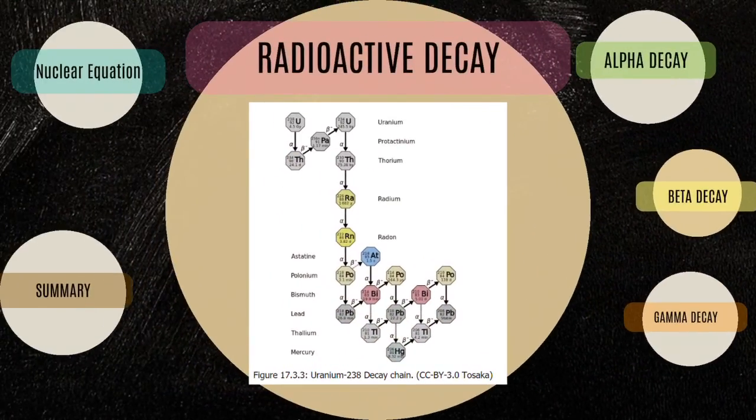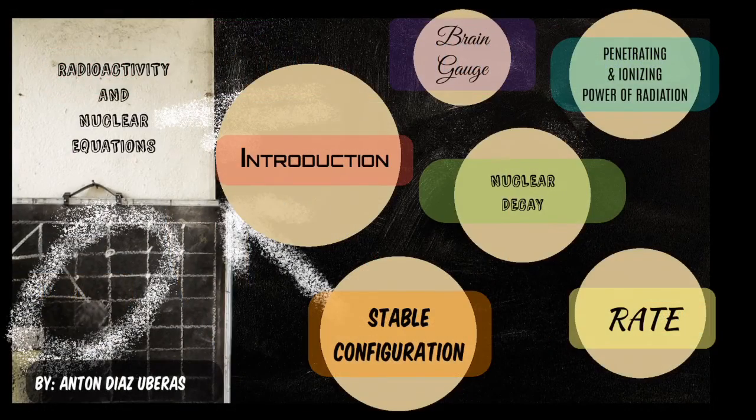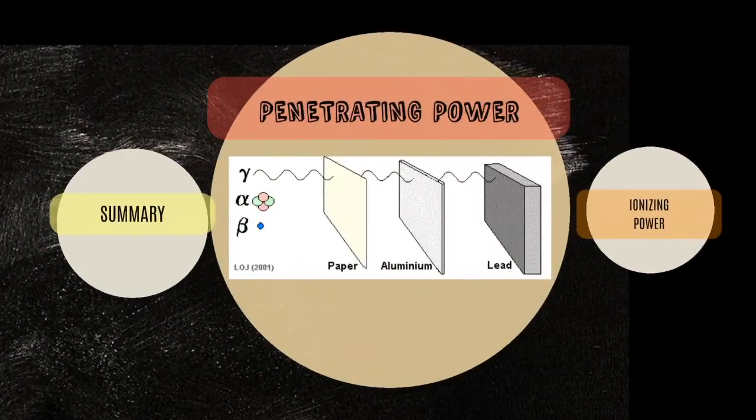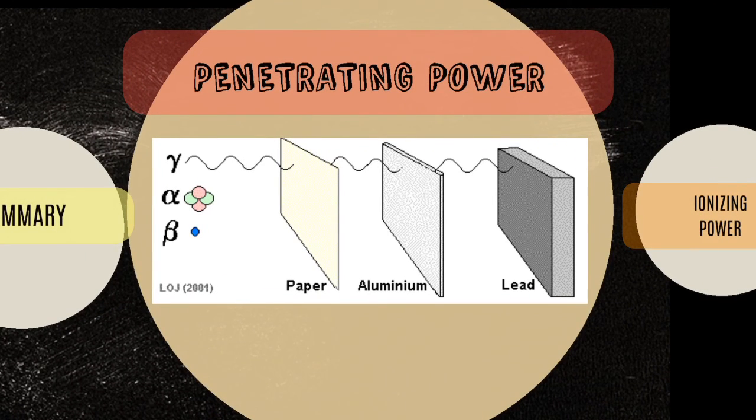So we have alpha, beta, and gamma radioactive emissions. Alpha, beta, and gamma emissions have different abilities to penetrate matter. Alpha particles are easily stopped by matter, by a piece of paper probably. Beta particles penetrate slightly into matter, perhaps a few centimeters at most, and gamma rays can penetrate deeply into the matter and can impart a large amount of energy into the surrounding matter.